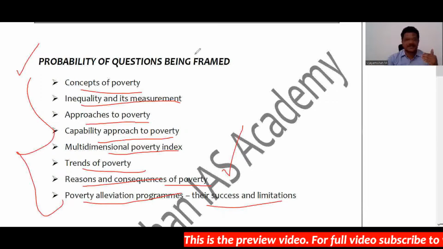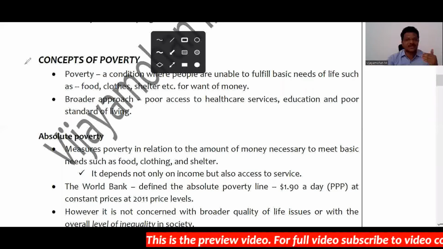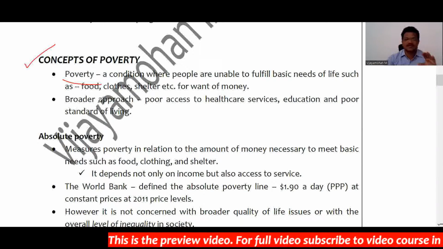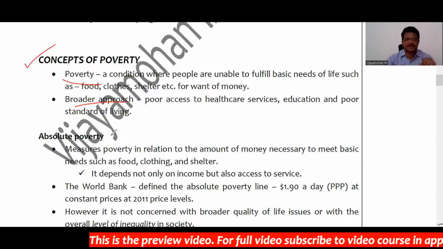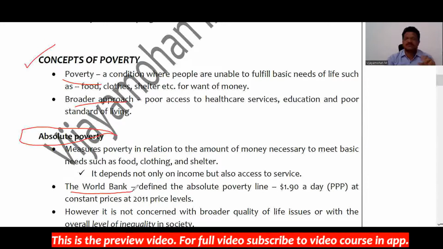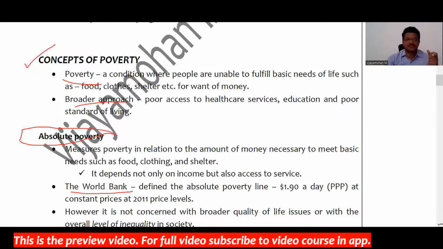So we broadly saw these are the areas where there is a probability of questions being framed, right? And apart from that, we had a discussion about concepts of poverty: what is poverty, the basic definition of poverty, what is the broader approach to poverty, what is the meaning of absolute poverty, and what is the poverty line defined by the World Bank with respect to absolute poverty.